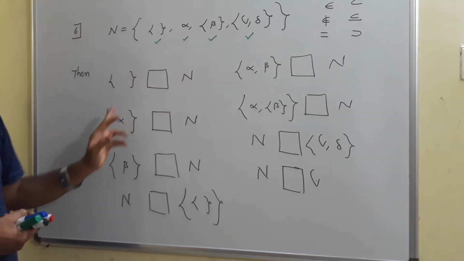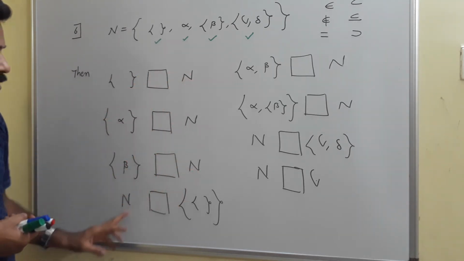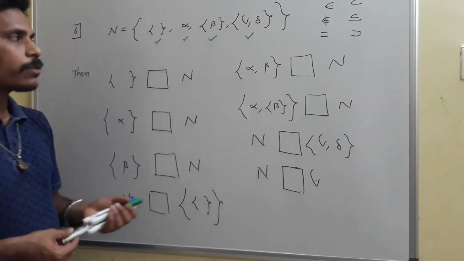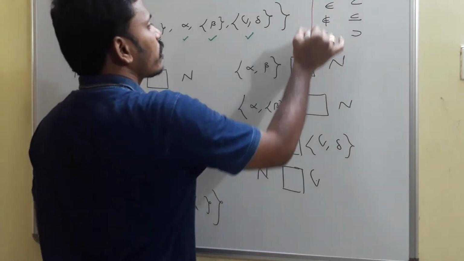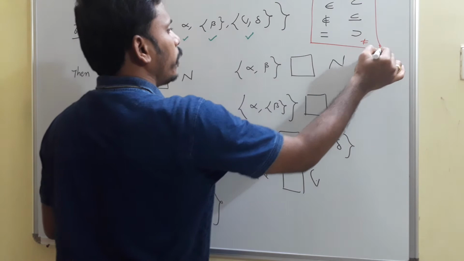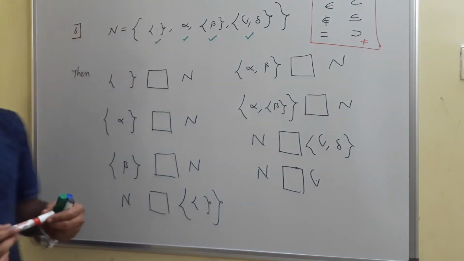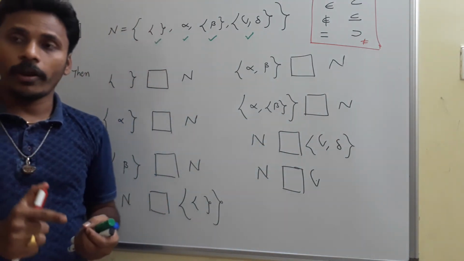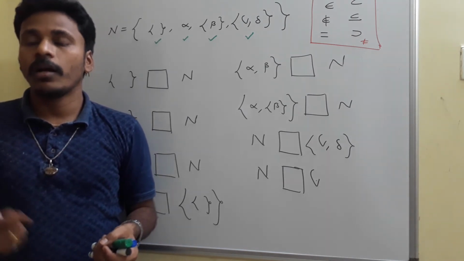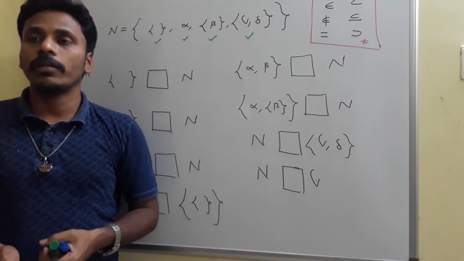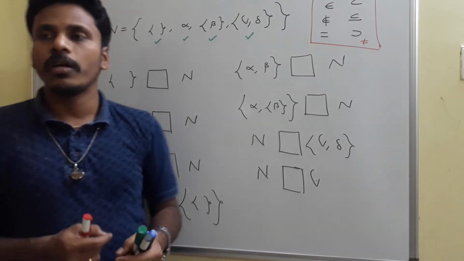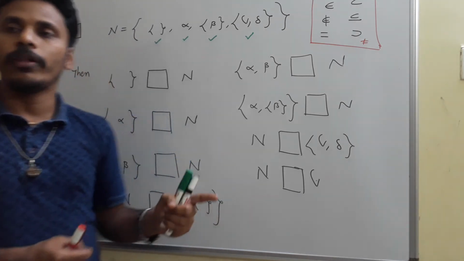See, 2 different elements or sets are given in both sides of these boxes. We need to fill these boxes by using any one of these symbols. Okay, or sometimes you may use not equals to also if you need. Belongs to, not belongs to, subset, subset or equals to, superset, as well as the equals to symbol or not equals to symbol. These symbols, which is very proper and perfect to use, that symbol I have to use to fill these boxes.